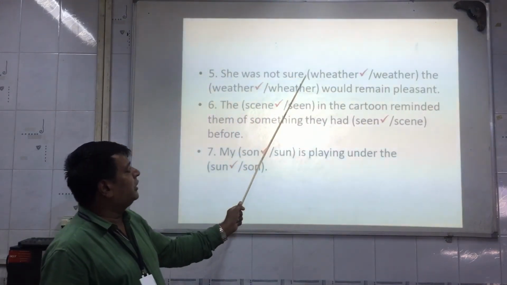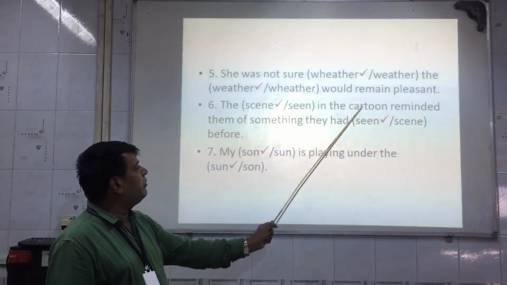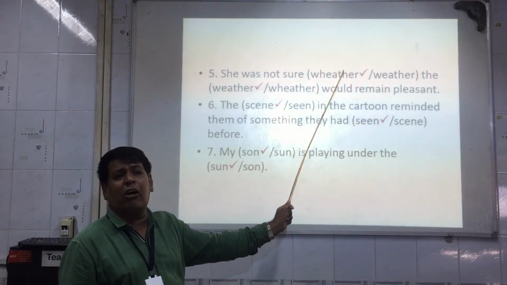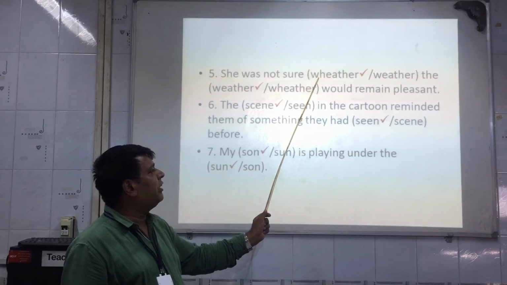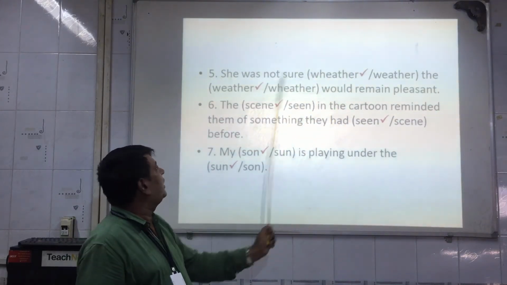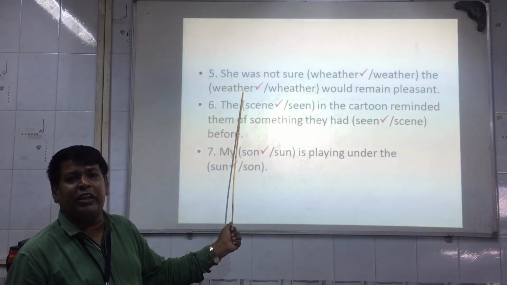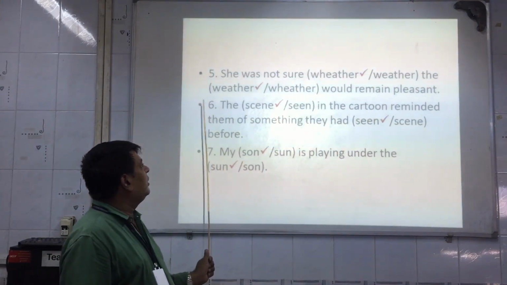See the next one, fifth one. She was not sure whether the weather would remain pleasant. She was not sure means she is still having a doubt, that is whether. We will select that whether. The weather is related to the climatic condition. Would remain pleasant. Understood?